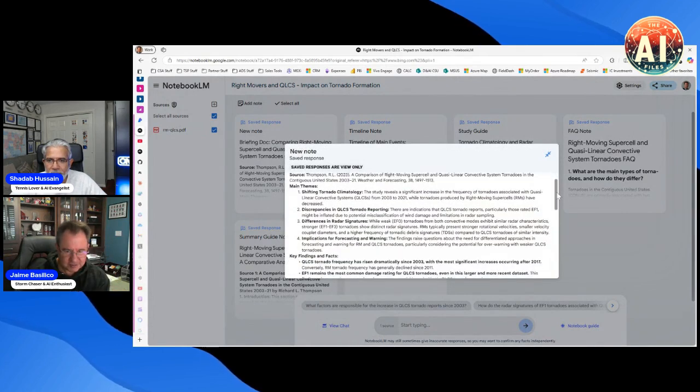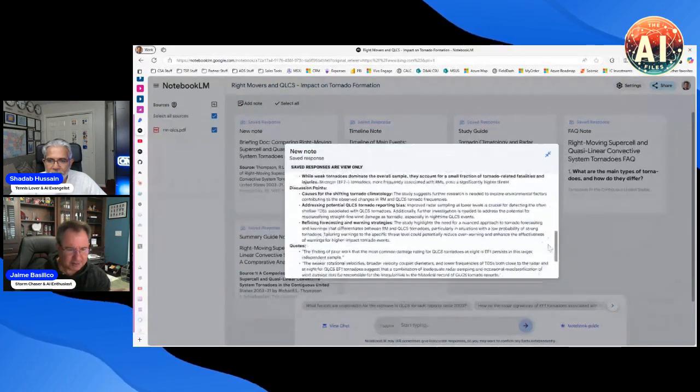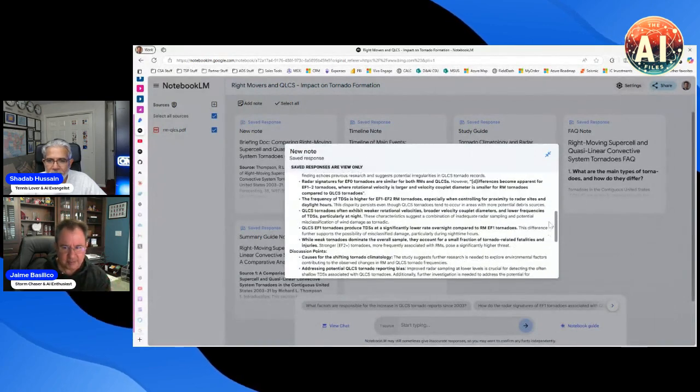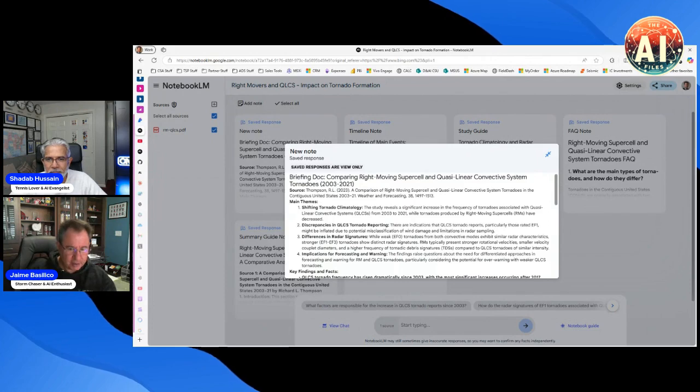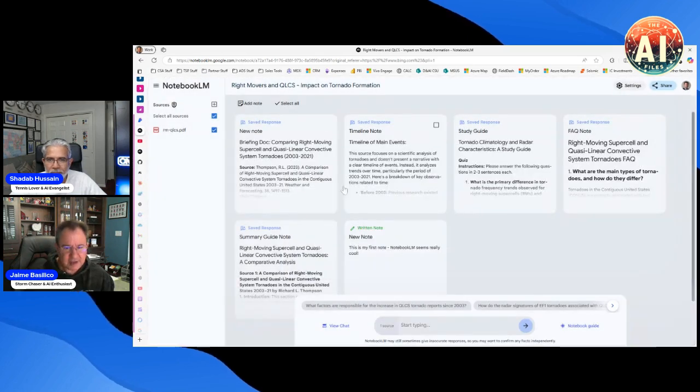What are the main themes of this research paper? Key findings. I would have had to sift through, I think this thing is like 80 pages or something, so it brought everything back together. Now, is this earth shattering? No, because I could have done the same thing in any, quote unquote, large language model: here's a document, go summarize it for me. But what's really cool is that I can have all these different notes and it's organized the way that I want. I could also write my own notes, which you can see here.